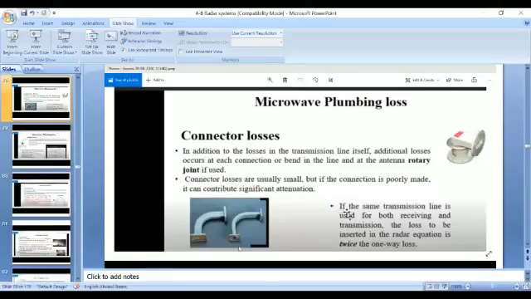Another way of occurring loss is if we are using the same transmission line for receiving and for transmission. The loss to be inserted in the radar equation is twice the one-way loss. Okay. If we use the same transmission line for transmission and reception, we can consider the loss twice the one-way loss. These are the microwave plumbing losses: some connector losses and some transmission line losses.